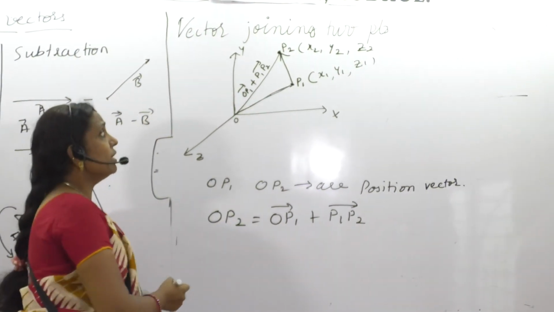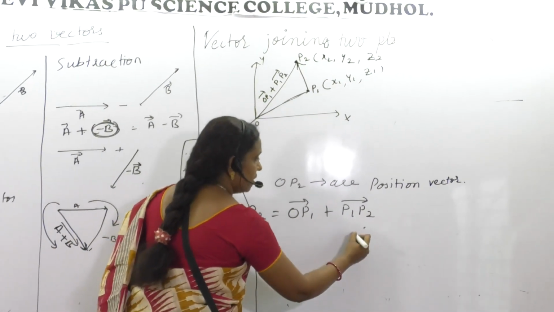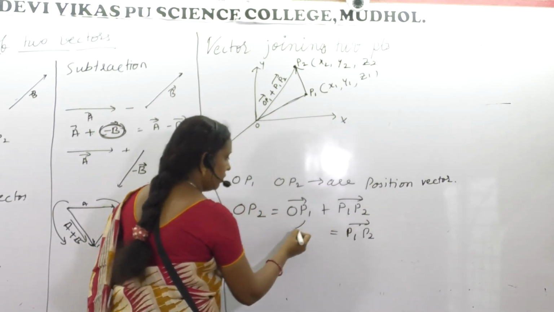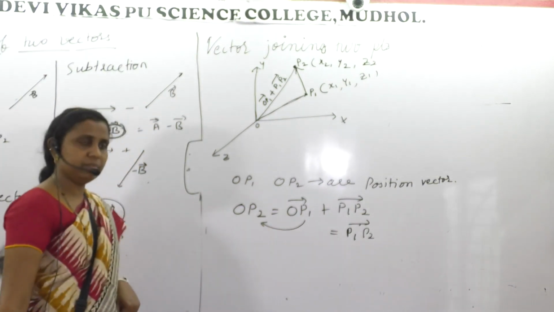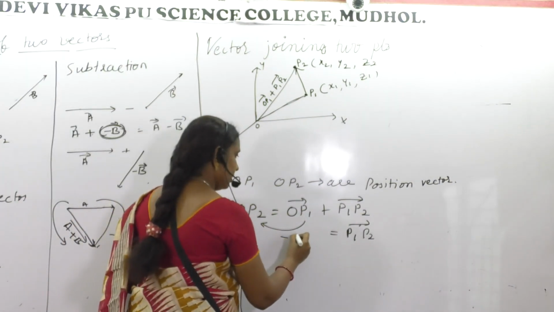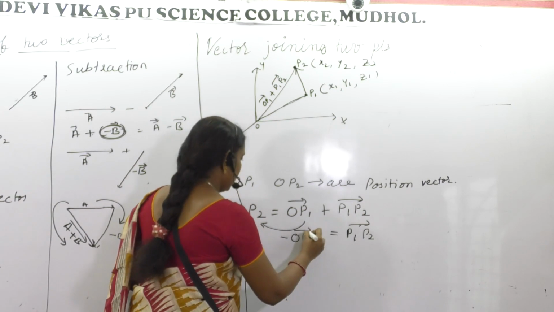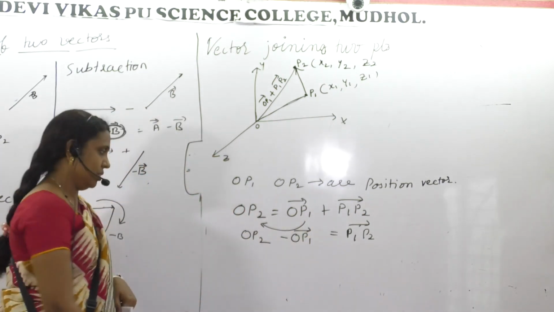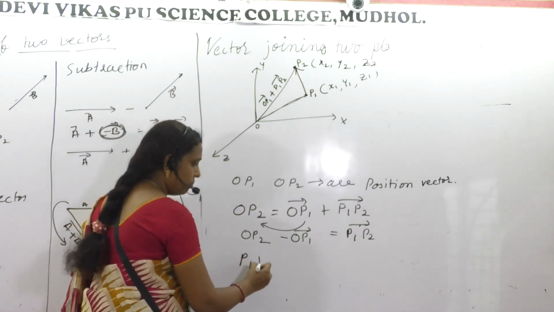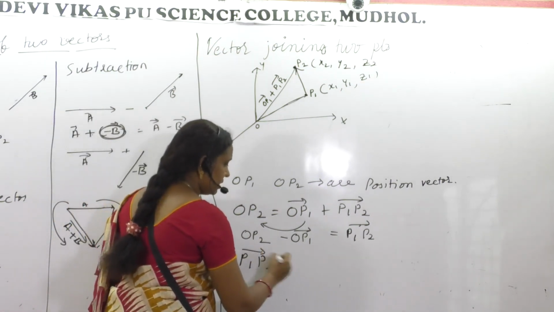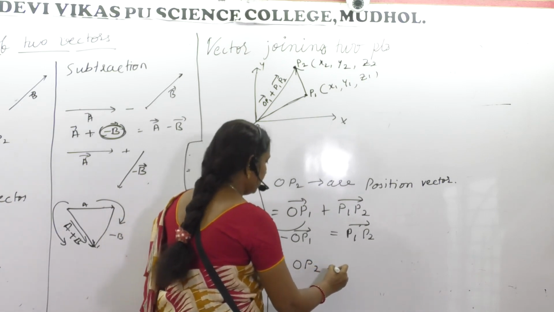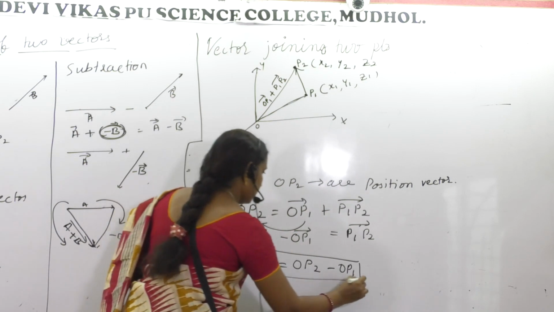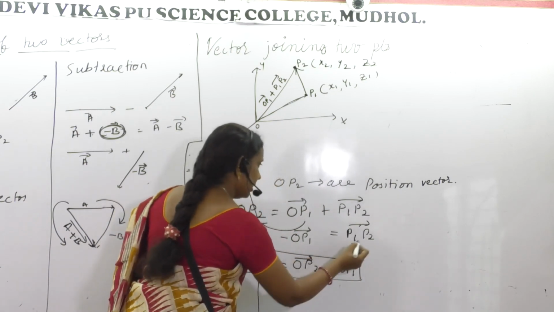Now what are we going to find? P1P2 we have to find out. So P1P2 is given by, if OP1 is shifted here, it will be with a different sign, minus sign: OP2 minus OP1. So you can conclude that the P1P2 vector is given by OP2 minus OP1. Check, is this correct?